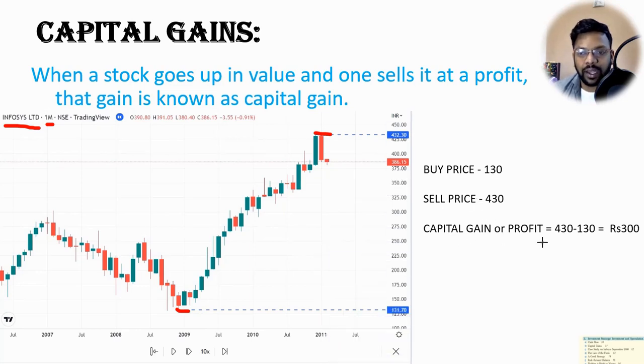So our capital gain or profit is 300 rupees for one share. Imagine if you have 1000 shares, so profit will be 300 into 1000, which is 3 lakh rupees. So this is capital gains.